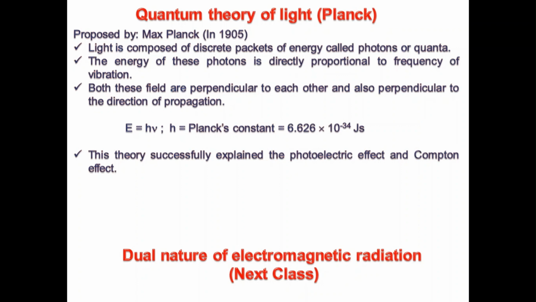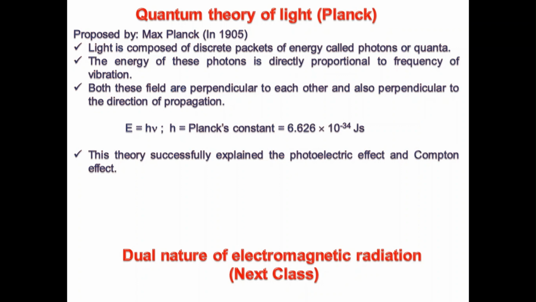So in the next class we will discuss the dual nature, meaning the particle nature as well as the wave nature. We will see how to understand particle nature and wave nature: a wave has a certain wavelength, amplitude or frequency, and if these are considered, then we can say it is a wave. A particle has a certain mass, momentum or velocity.